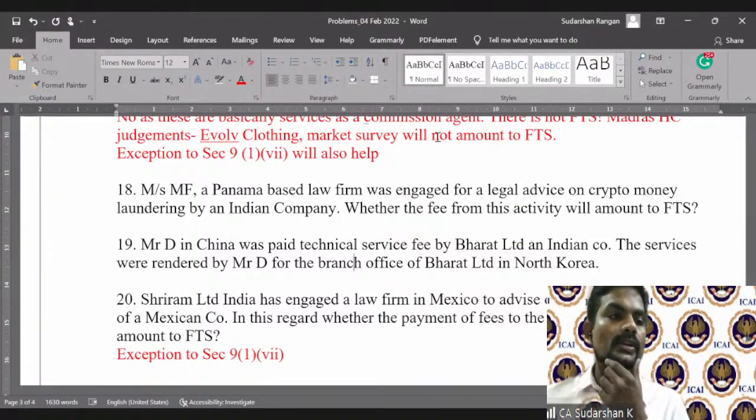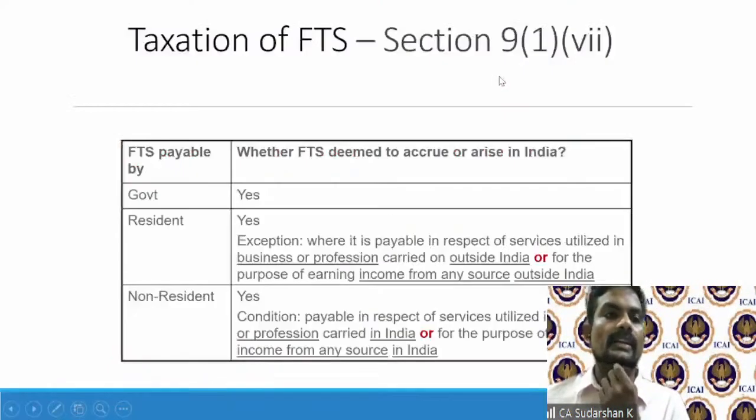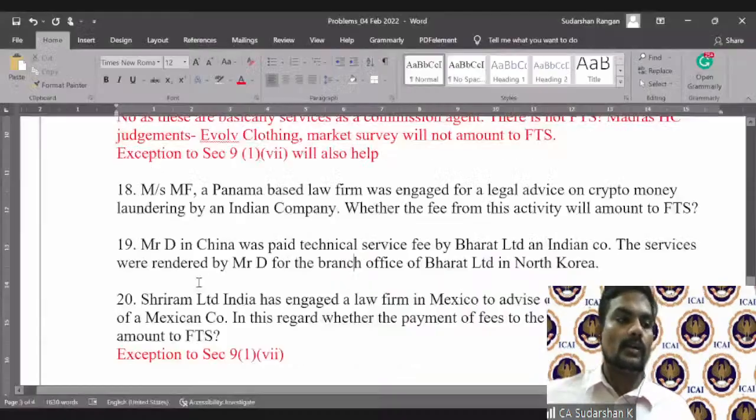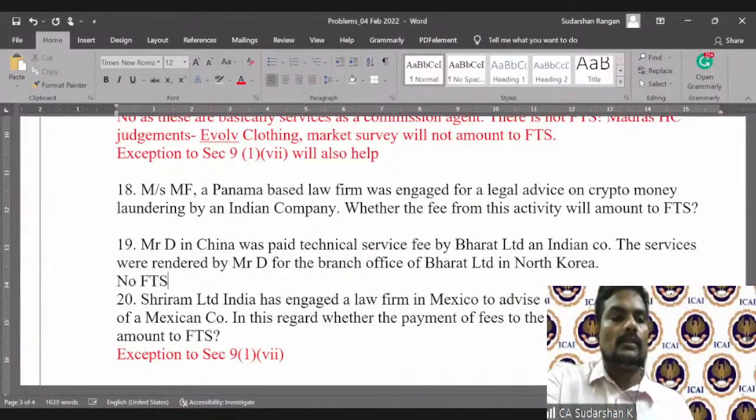So let's go and see whether this will come under the exception, where it is payable in respect of services utilized in a business or profession carried on outside India, or for the purpose of earning income from any source outside India. Yes, possible. So therefore, this is also no FTS, exception under 9(1)(vii).